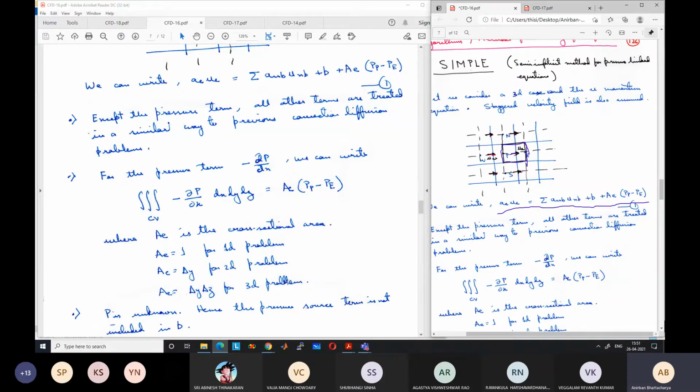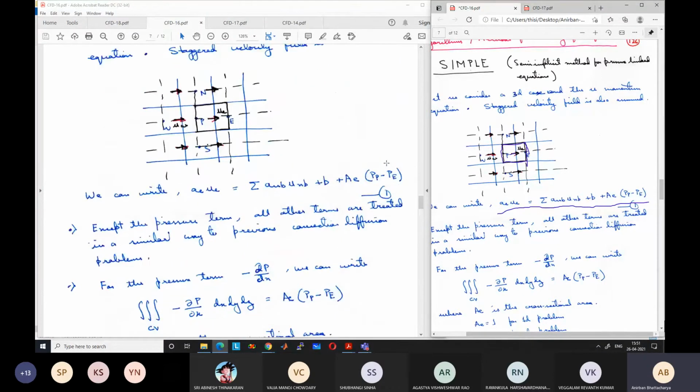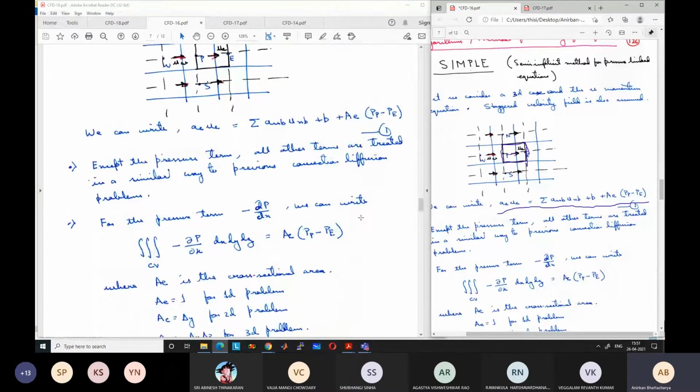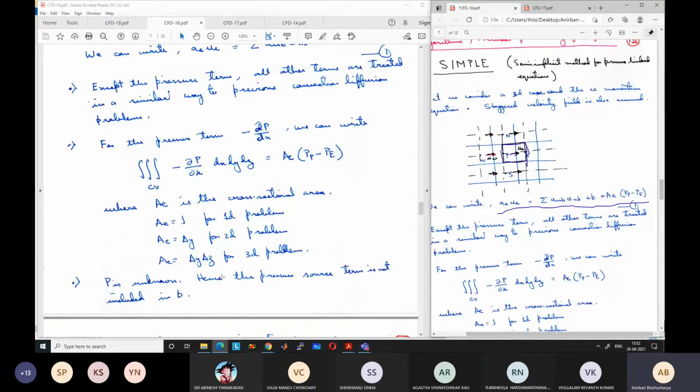Remember that PP and PE are unknown. Okay, they are also part of the unknown. So we have U as unknown, UNB as unknown, UE is unknown, and PP and PE are unknown. B is known because it's a source term. So P is unknown, hence the pressure source term is not included in B, as I have already mentioned. Okay. So this is our momentum equation, the discretized momentum equation. This will be the form of the discretized momentum equation.